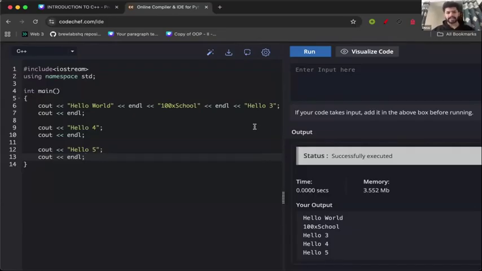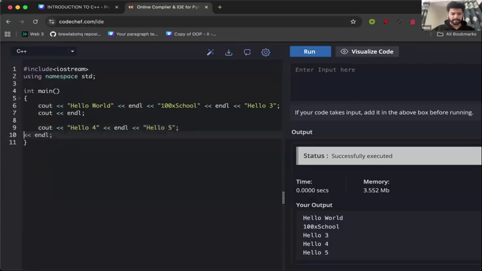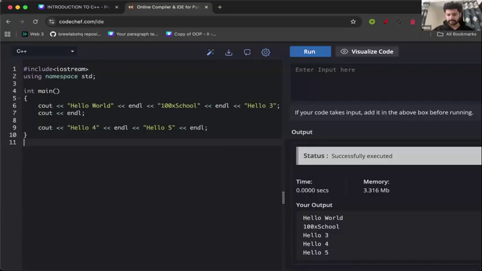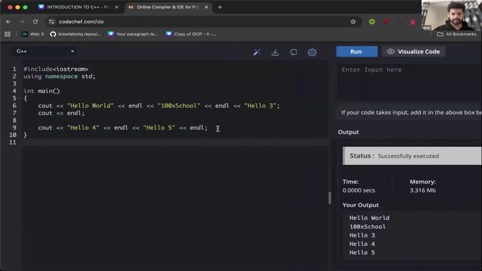It will still give the same output only. If I want to combine these four, I can remove this cout and plug this at the end. This still gives us the same output only.